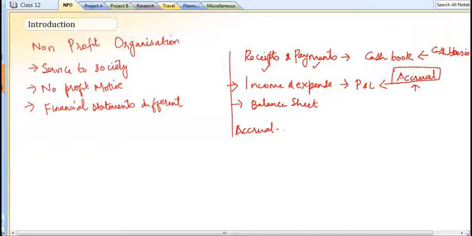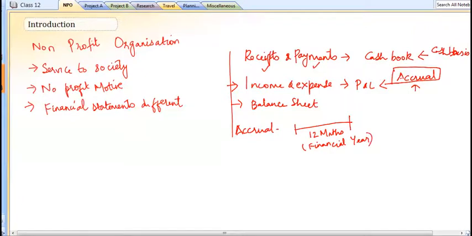What is meant by accrual is whatever is the revenue or the expenditure for a specific period, say 12 months. We generally prepare the financial statement for 12 months, right? So we'll call this a financial year.